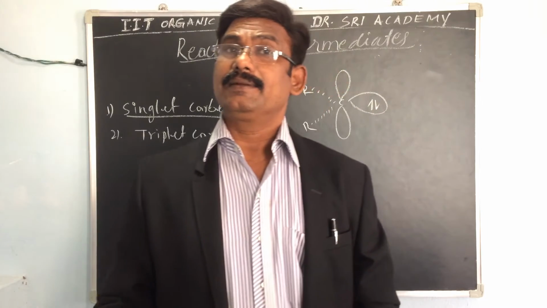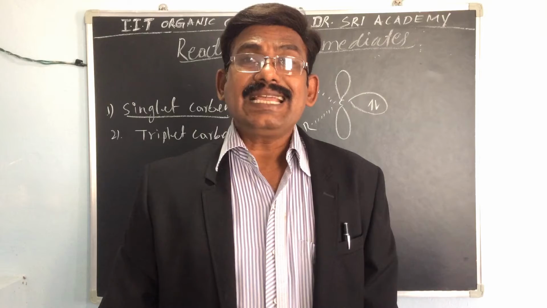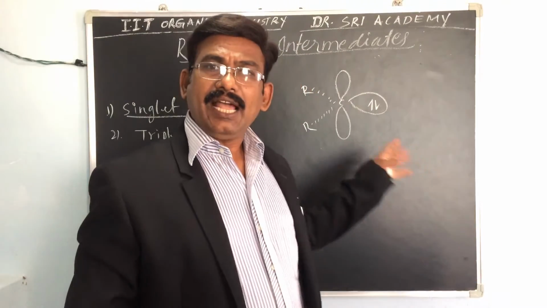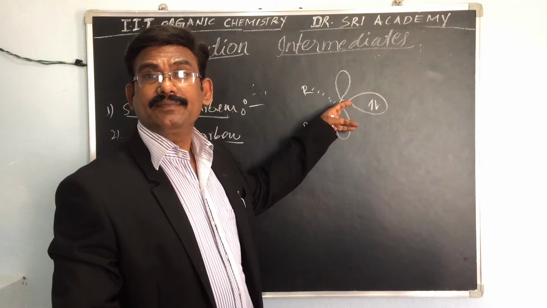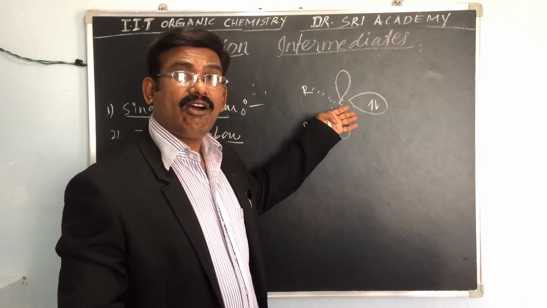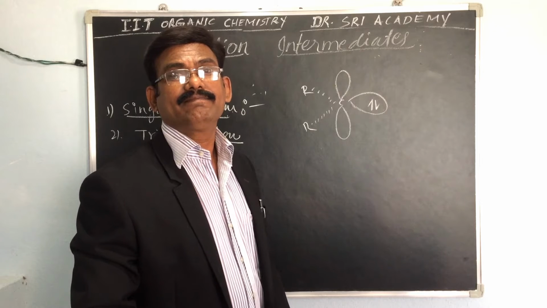Singlet carbene, one unhybridized p orbital, which is vacant. Just like in the carbocation we have seen, it looks like a carbocation.